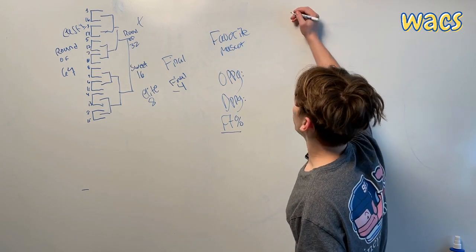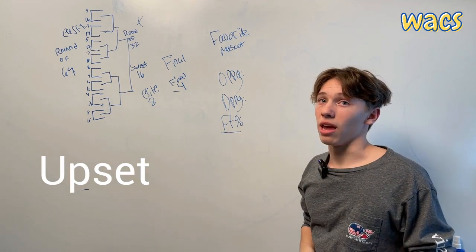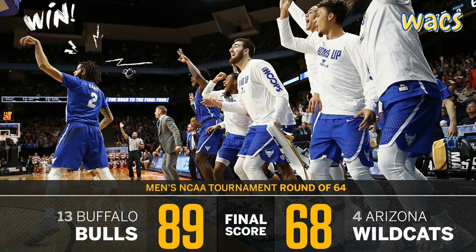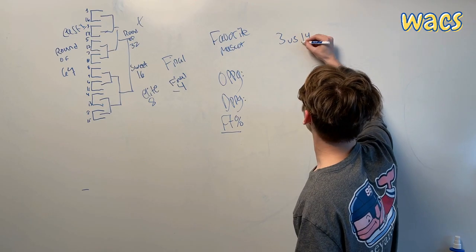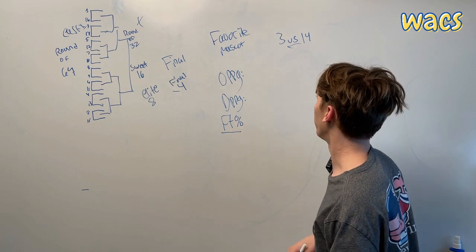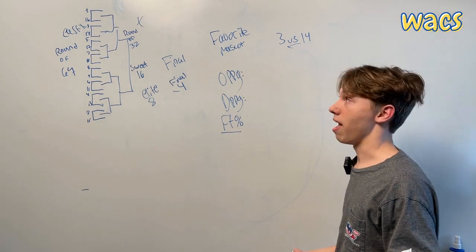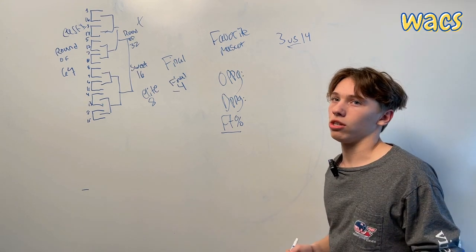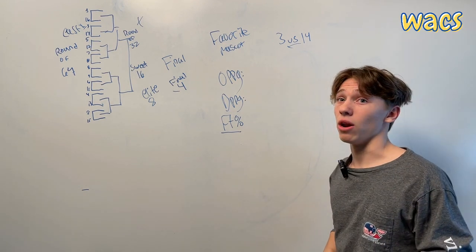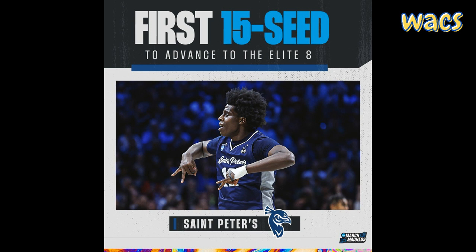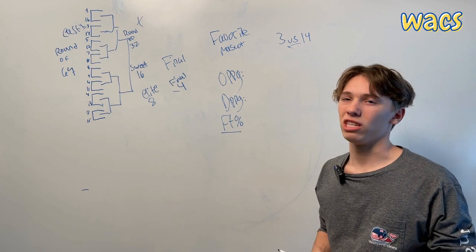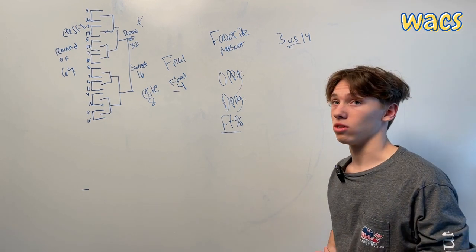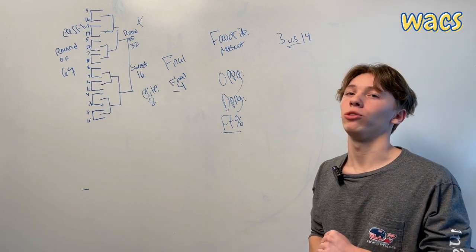Now the next thing is an upset. An upset is a huge thing in March Madness. An upset is when a lower team beats a higher team. So for example, when 3 faces 14, the 14 seed upsets them and beats them to move on to the next round. And this happens a lot in March Madness. So don't just pick the 1 seed all the way to the Final 4 and all the way to the championship game, because it just doesn't work. Last year, a 15 seed made it all the way to the Elite 8, which is huge. So that does happen a lot. Also, this year, the 1 seeds have not been very consistent, with only a few teams staying at 1 for like 2 weeks. So I would really look at the stats. It's going to help you out ginormously.